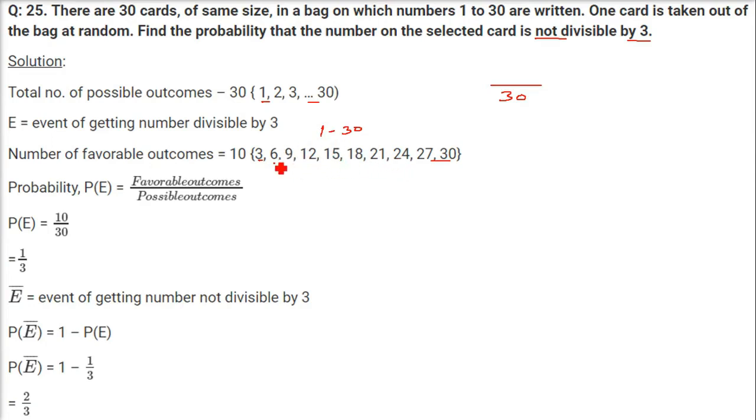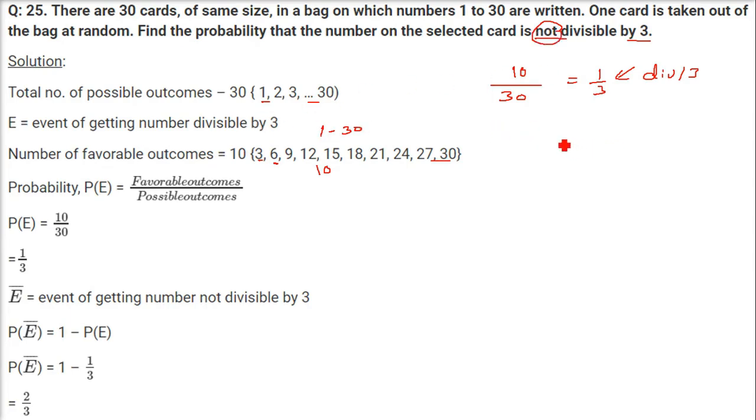Now all these numbers, how many are there? You just have to count. These are 10 numbers. So 10 are the favorable outcomes, and 30 are the possible outcomes, which are the 30 cards. So 10 by 30, that is 1 by 3, is the probability of getting a number divisible by 3. But we need to find not divisible by 3.